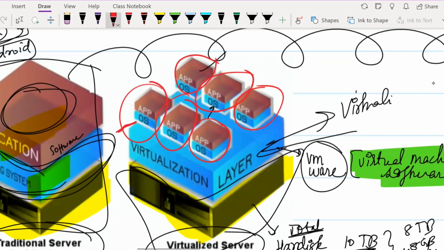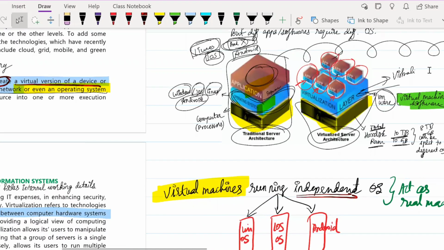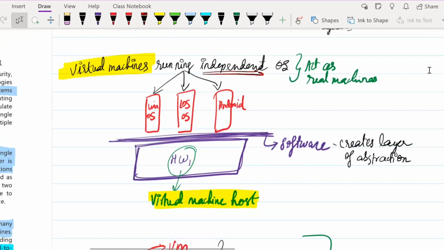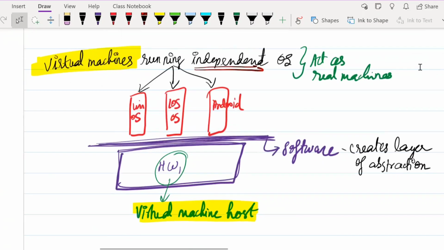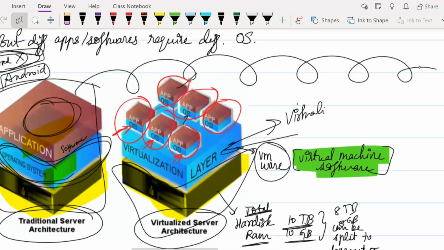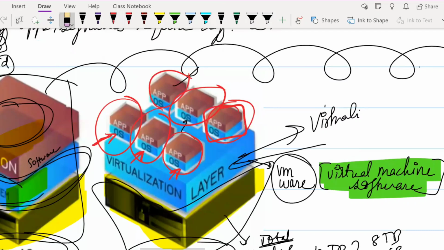If Windows is downloaded first and then you have your iOS, maybe Android and so on, then each operating system is going to feel like it is the king and it is the only one occupying the whole space. So it creates an imaginary world where each of them, even though they are on a shared space, thinks that they are independent softwares.